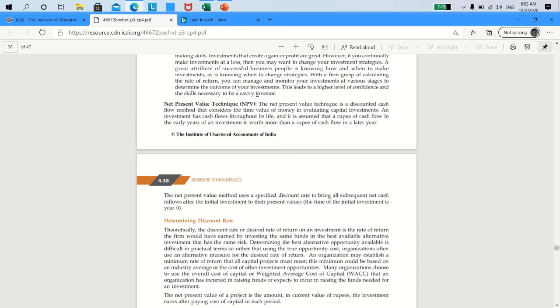Therefore, you know that 3 lakhs will be earned by you at the end of year 1, 2, 3, 4, 5 respectively. I am assuming that the scrap value of the asset is 0 at the end of the 5th year. Therefore, I repeat, you are paying 10 lakhs today as a cash outflow from your bank account. Over the next 5 years, you will receive 3 lakhs every year.